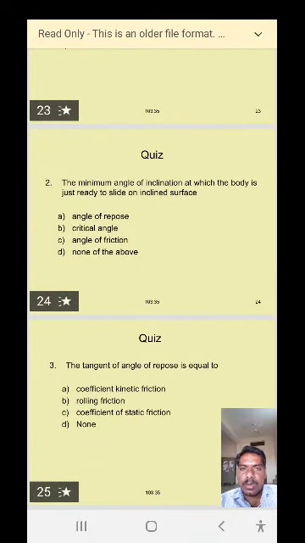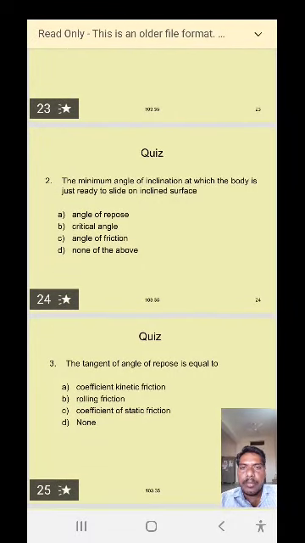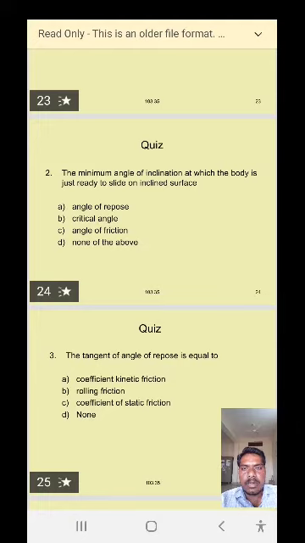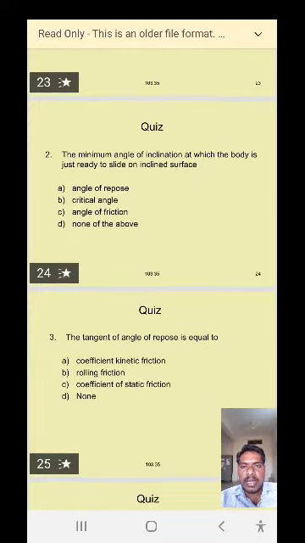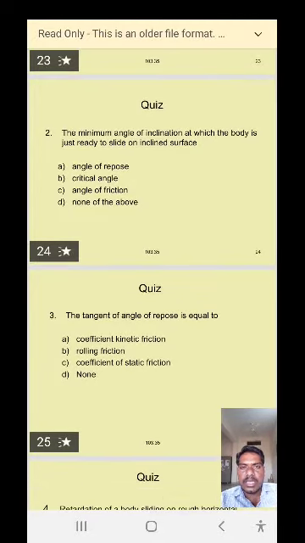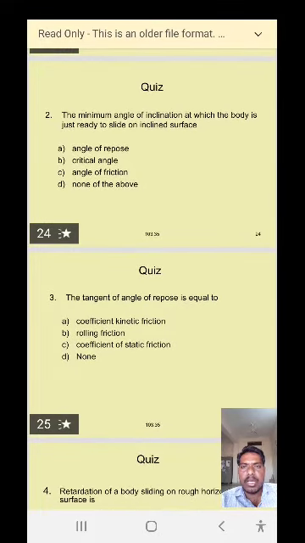The next question, number 2. The minimum angle of inclination at which the body is just ready to slide on an inclined surface is: option A, angle of repose; option B, critical angle; option C, angle of friction; option D, none of the above.